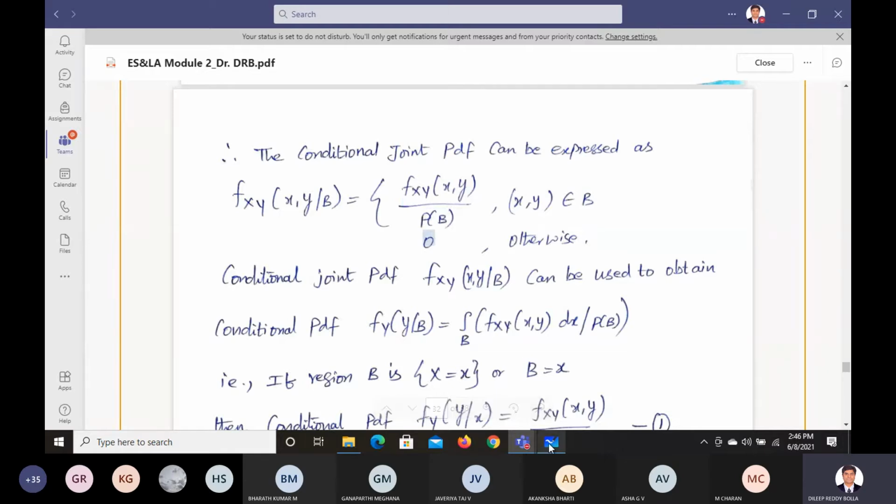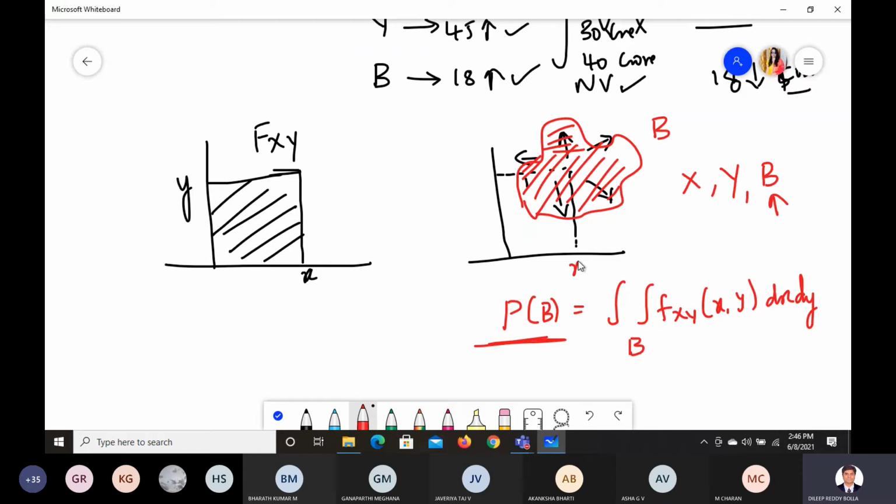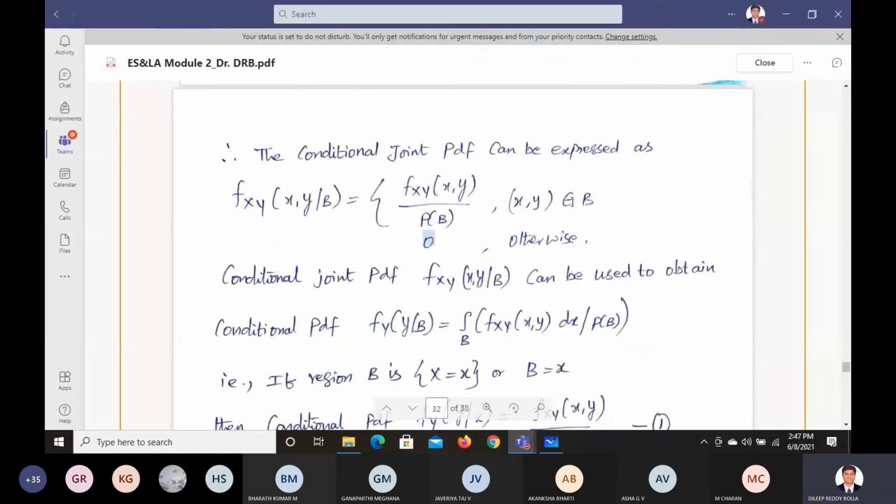What they mean to say is, if the values of x and y belong to this region, then we are able to find it by f of x comma y divided by the probability of this function when x and y belong to this event B. If they belong to it, we can find this.